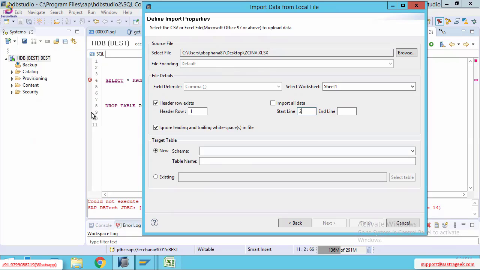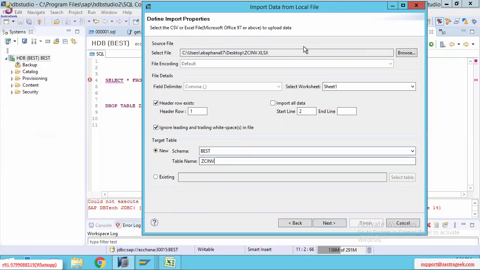Under my schema, the best schema, I'm going to provide a new table name here. That is ZCNV. It's a new table name.